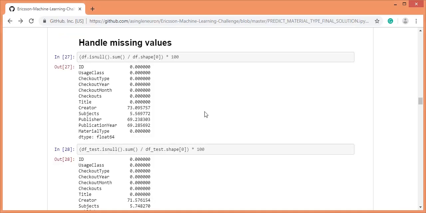Let's move to handling of missing values. We can see here the creator feature has around 73% missing values. Publisher and publication year have around 69% missing values. The percentage of missing values is very high here. So I have decided not to impute with the most frequent values because this will make the model biased toward those values.